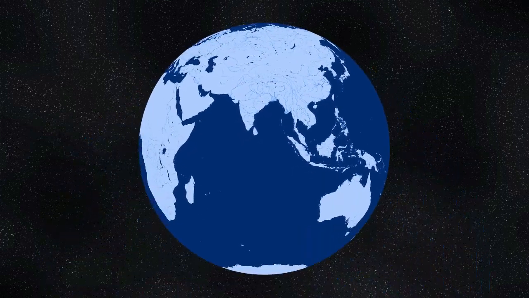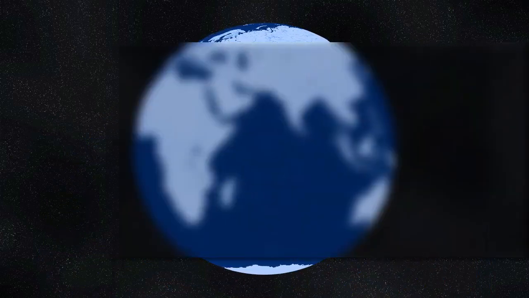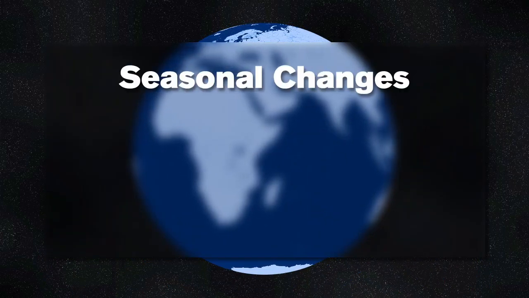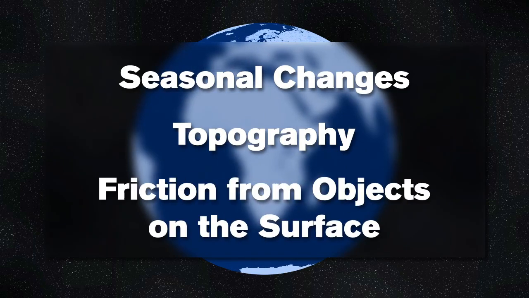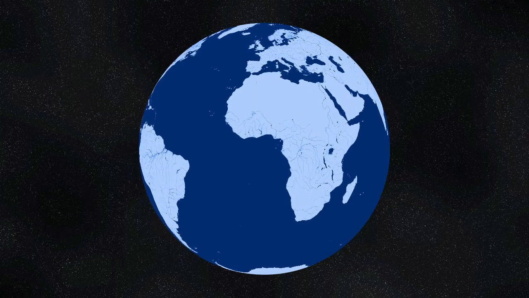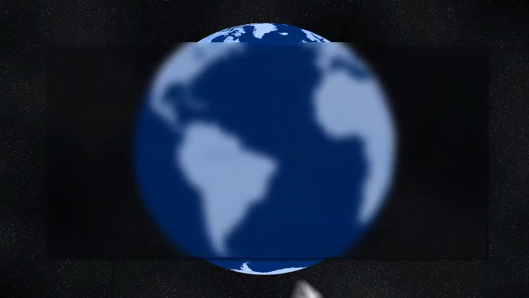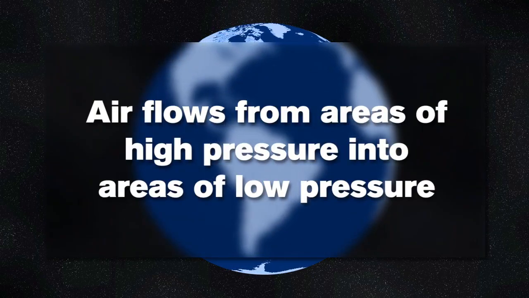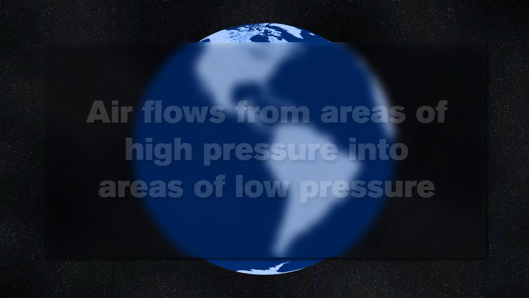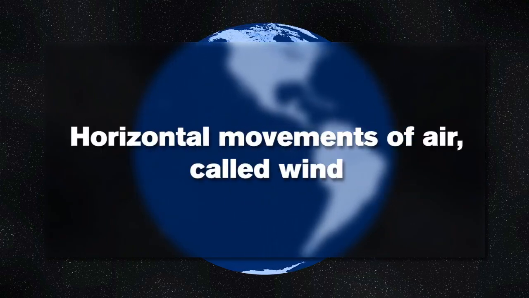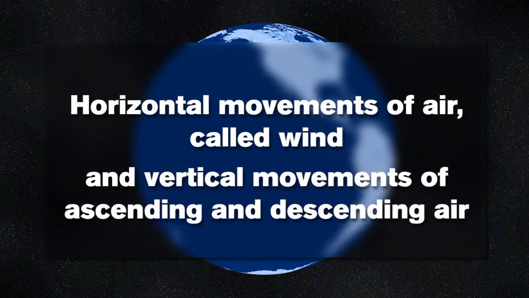There are several other factors that can also affect the circulation of air. Things like seasonal changes, topography, and friction from objects on the surface. The Earth's circulation patterns always try to maintain a balance. This means that air flows from the areas of high pressure into areas of low pressure. This causes both horizontal movements of air, called wind, and vertical movements of ascending and descending air.